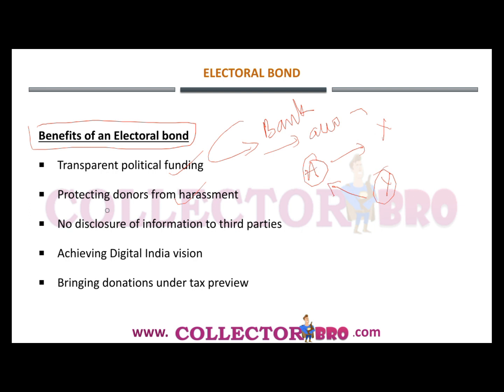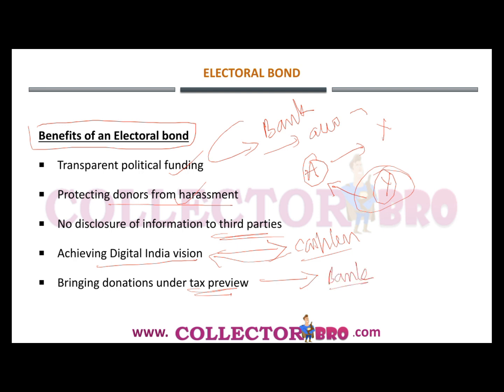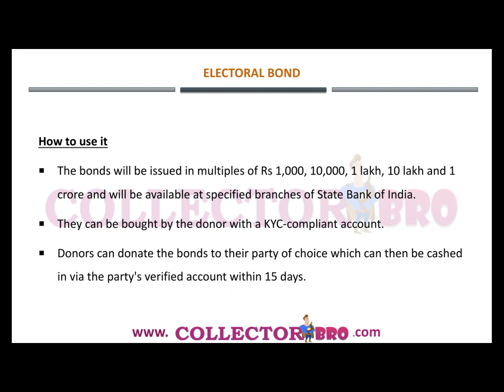As there is anonymity, it can protect the donor from any harassment from the other party, and from the disclosure of information to third parties. Then achieving the Digital India vision, because the transactions will be cashless. So it can help India to achieve its vision of the digital economy and Digital India. Then bringing donations under the tax purview, because all the transactions are carried through the bank and will be subject to the tax purview.